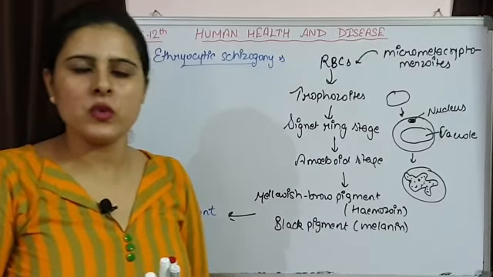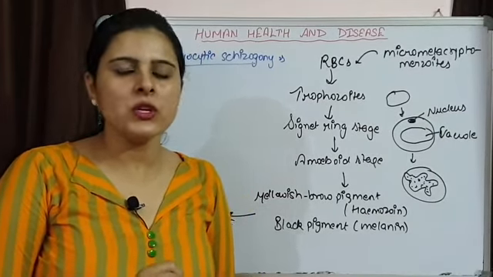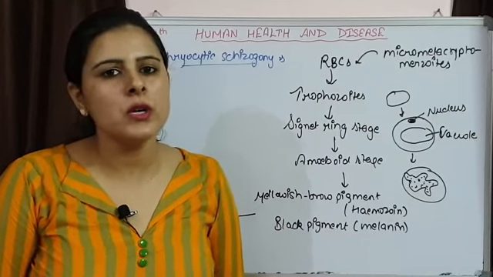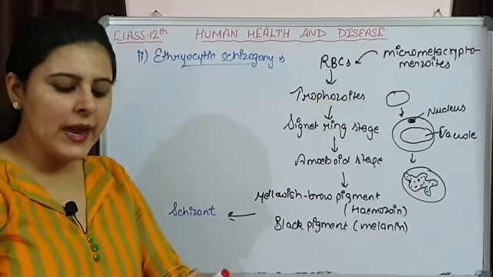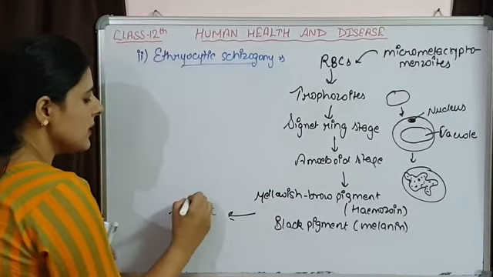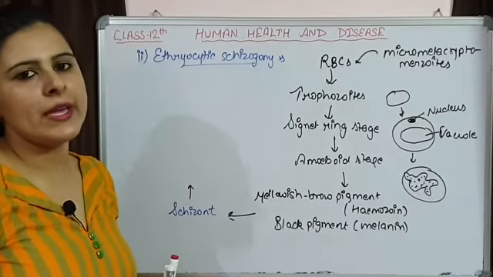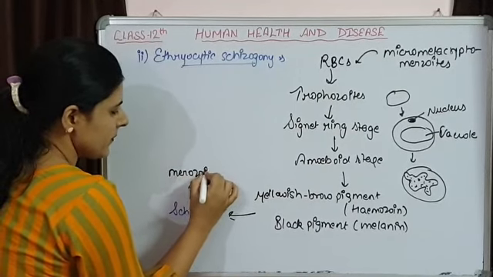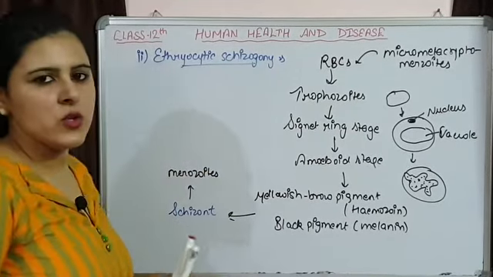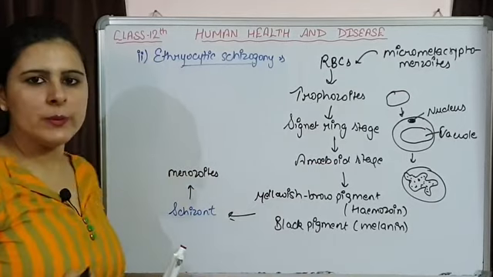And we know what is going to happen inside the schizont. Multiple fission is going to take place. So here also multiple fission will take place, and because of this multiple fission there will be production of again tiny plasmodiums known as merozoites. So thousands of merozoites will be produced.